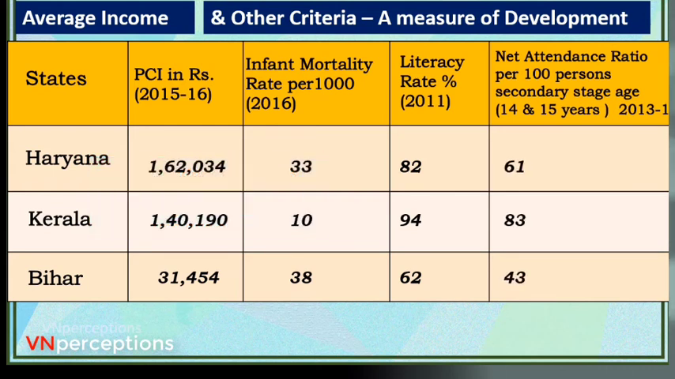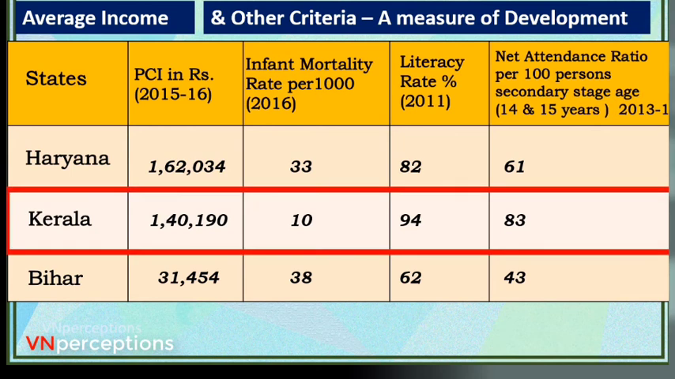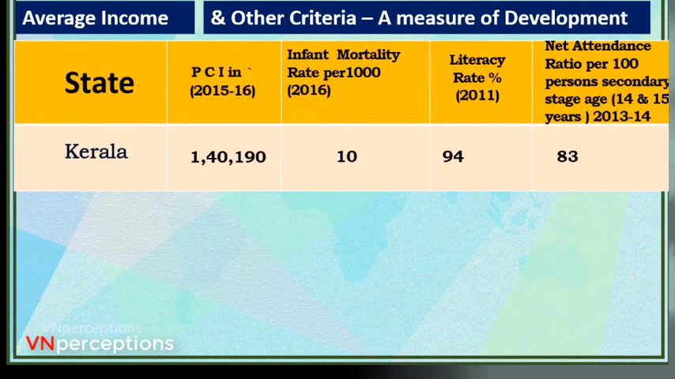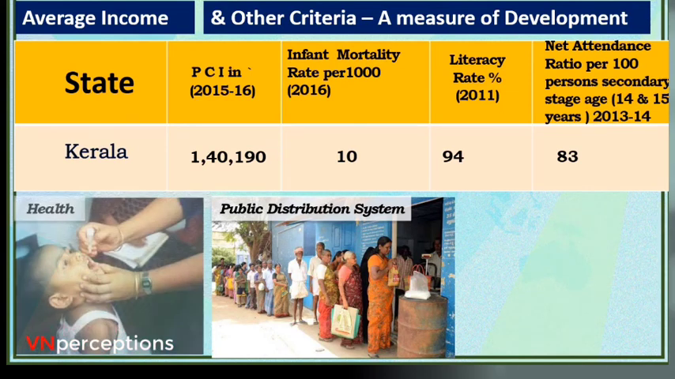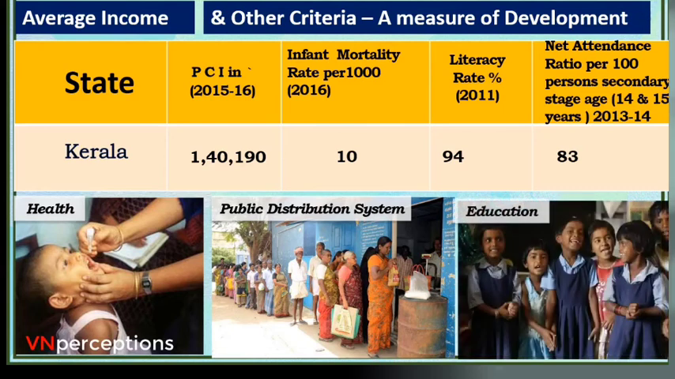So what do we understand? Kerala is better in all areas. Only in per capita income, Haryana is better. So this tells that the people in Kerala are happy. Why are they happy? The reason is the public distribution system, food grains, everybody is getting. Second one is people are healthy. And third one is the education system there is better than the other states. That's why the numbers are better. So there the health facilities are better, public distribution system is better, and education is better.